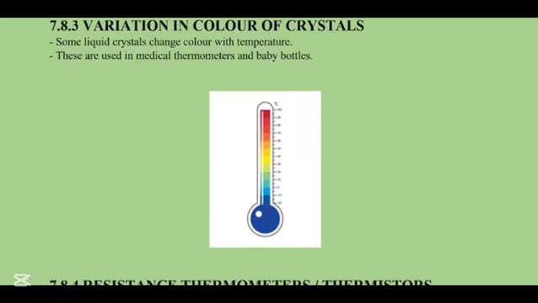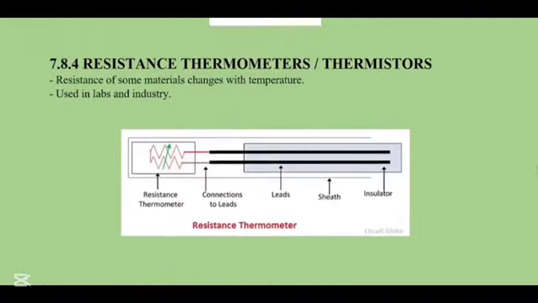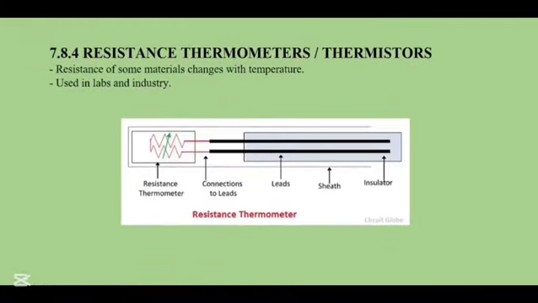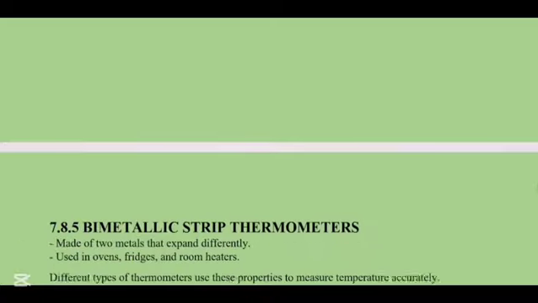Variation in color of crystals. Some liquid crystals change color with temperature. These are used in medical thermometers and baby bottles. Now we have resistance thermometers. They are also known as thermistors. The resistance of some materials changes with temperature. They are used in labs and the industry.